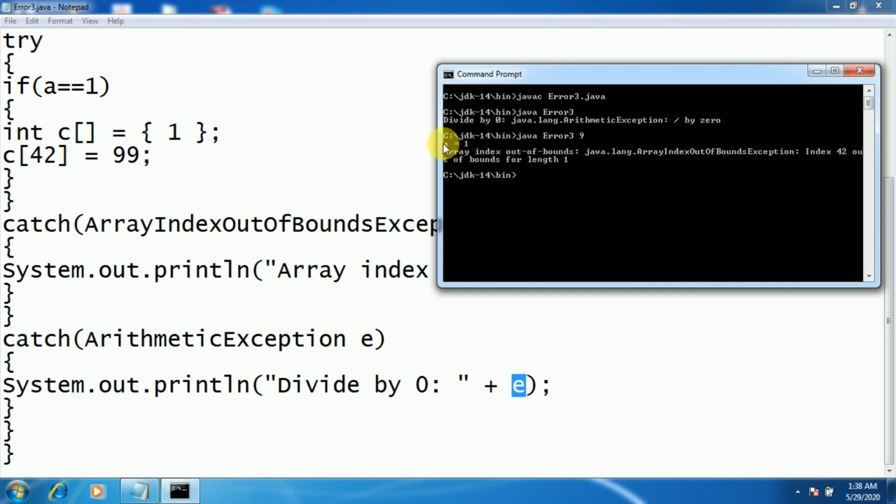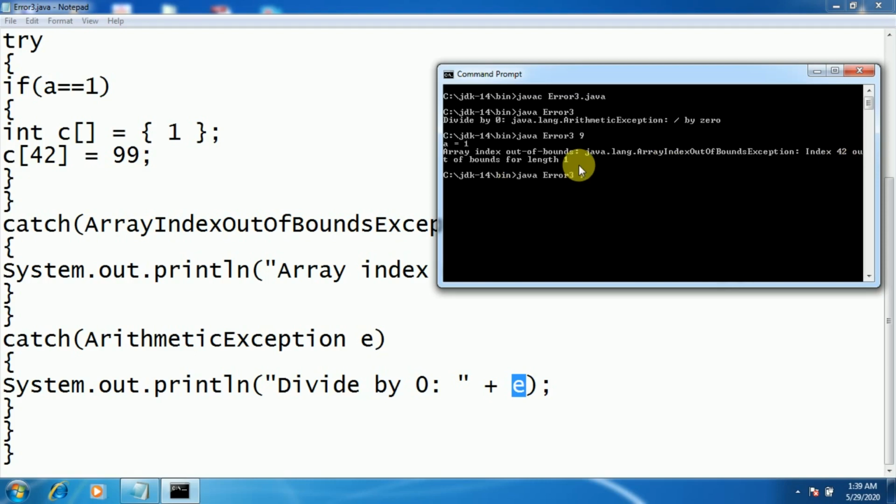So now here the value of a is 1 and it has thrown array index out of bound exception, and this is the message it has displayed: java.lang.ArrayIndexOutOfBoundsException, index 42 out of bound for length 1. As the size of the array is 1, you are trying to access the 42nd index, which is not possible. That's why it has shown you the error.